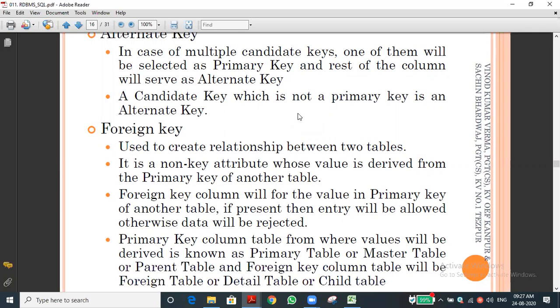We can link the 2 tables with the admission number. The major thing is that the foreign key should be a primary key of another table. That is very important. You can say a foreign key is a primary key in the master table or the parent table. For example, admission is the master or parent table. From that we derive the marks table, because for those who are admitted, we enroll the marks. We are getting the name list.